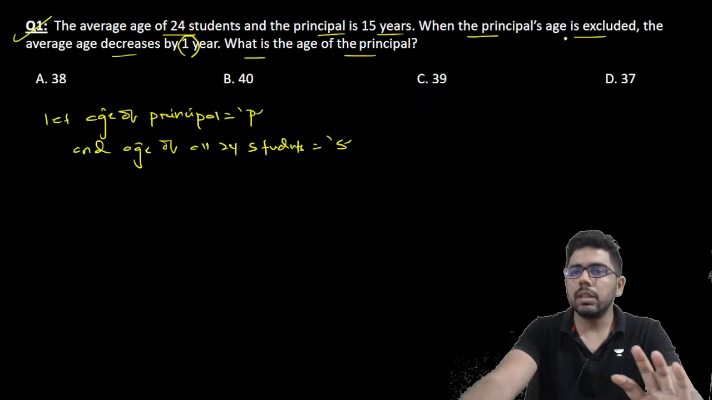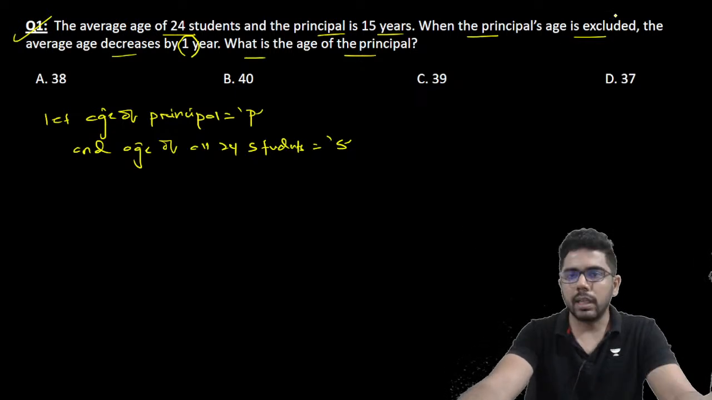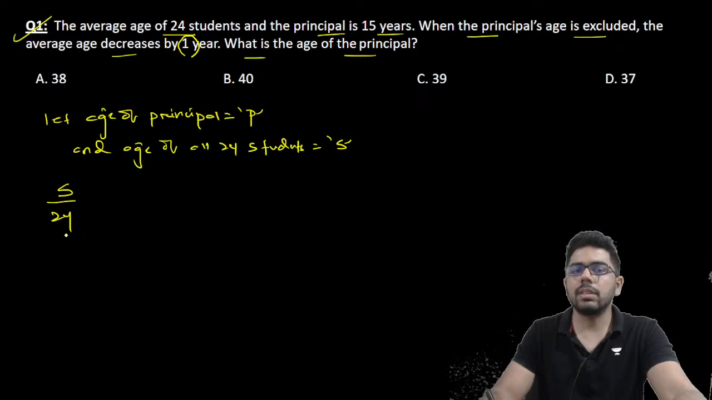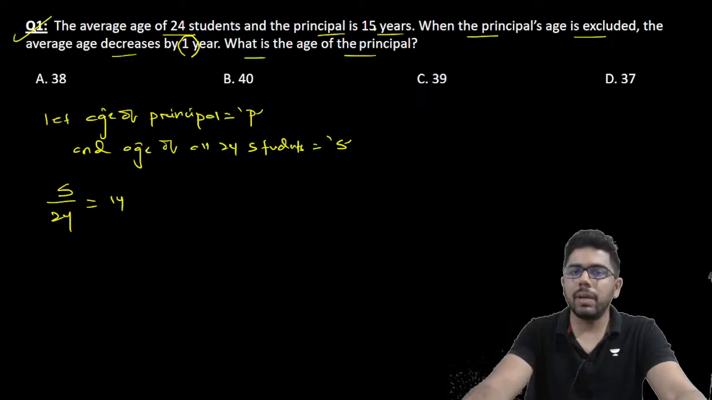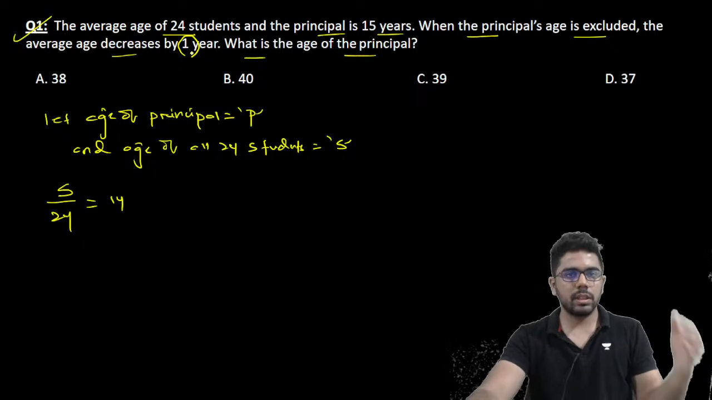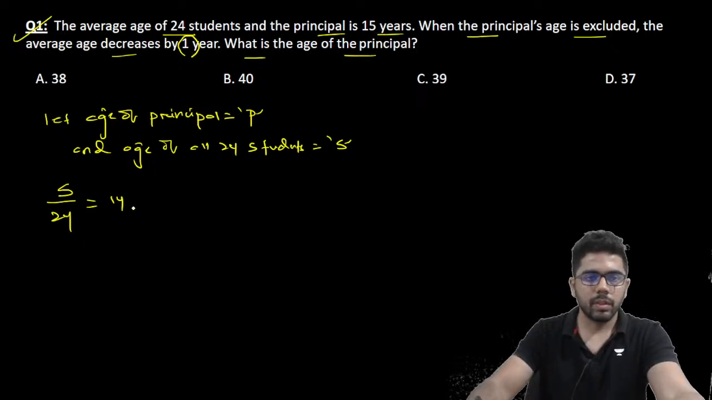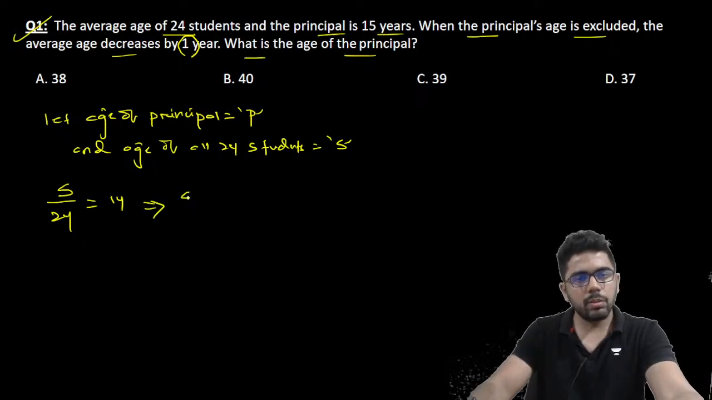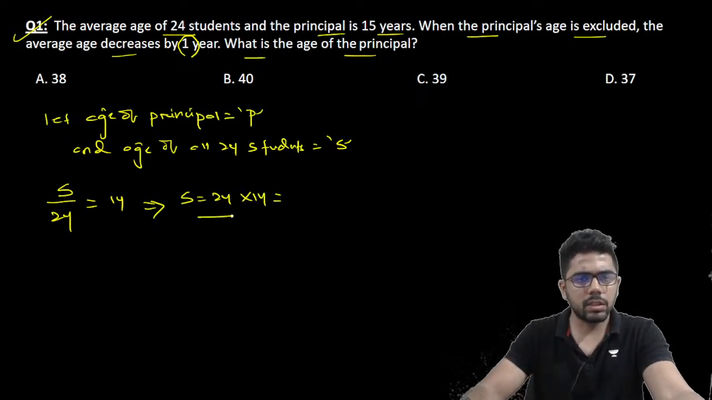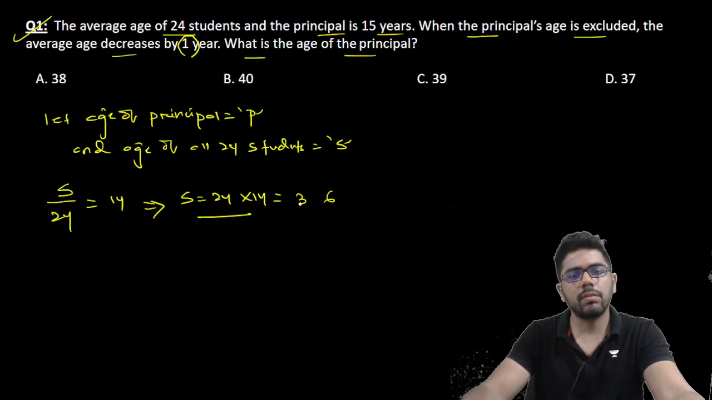So when the principal is excluded, what will be the average of 24 students? The sum is S divided by 24. The average is basically 14, because earlier it was 15 when we were including the principal. If you exclude the principal, the average decreases by 1 year, so it becomes 14. So this gives you S is equal to 24 into 14. You can multiply: 14 times 4 is 56 carry 5, 14 times 2 is 28, plus 5 is 33, so 336. Let this be equation 1.